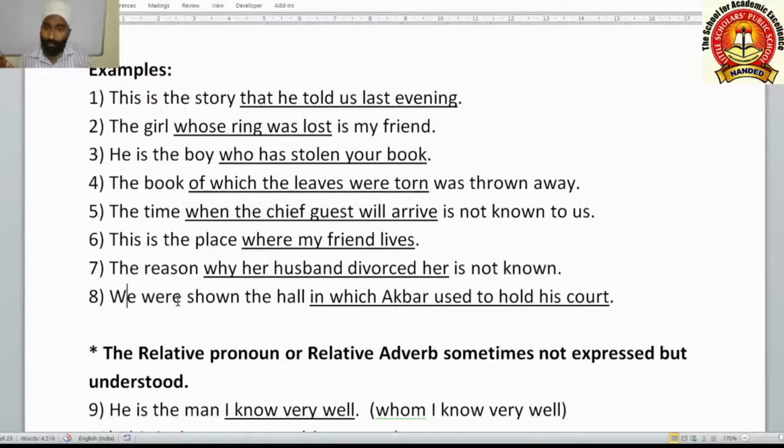Okay. We were shown the hall. Which hall? In which? See here, in which, this combination of preposition plus the relative pronoun, has come: in which Akbar used to hold his court. This clause is defining the hall. Which hall? In which Akbar used to hold his court. So these are the examples.